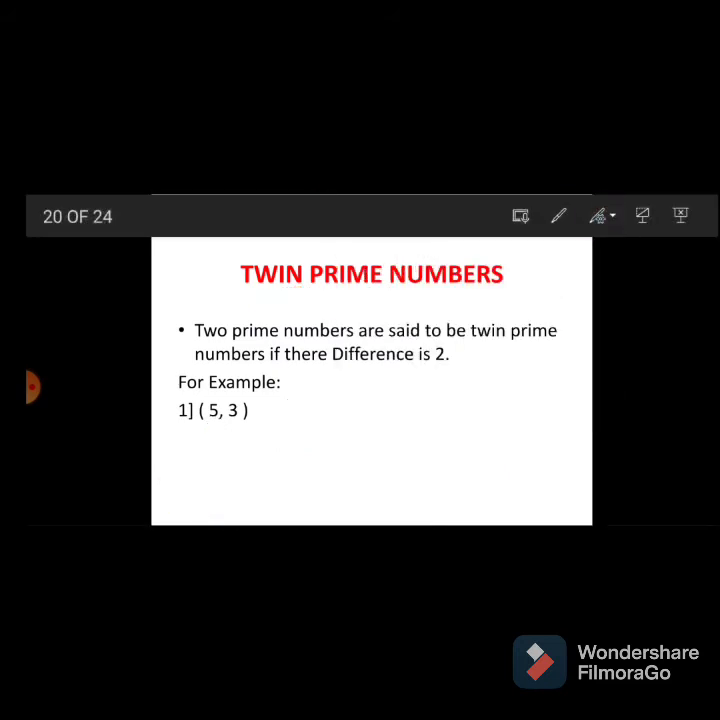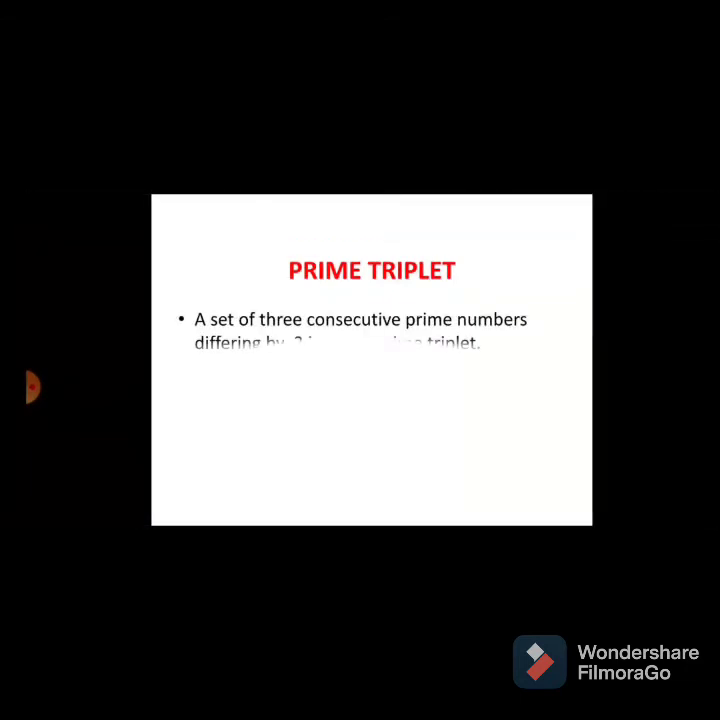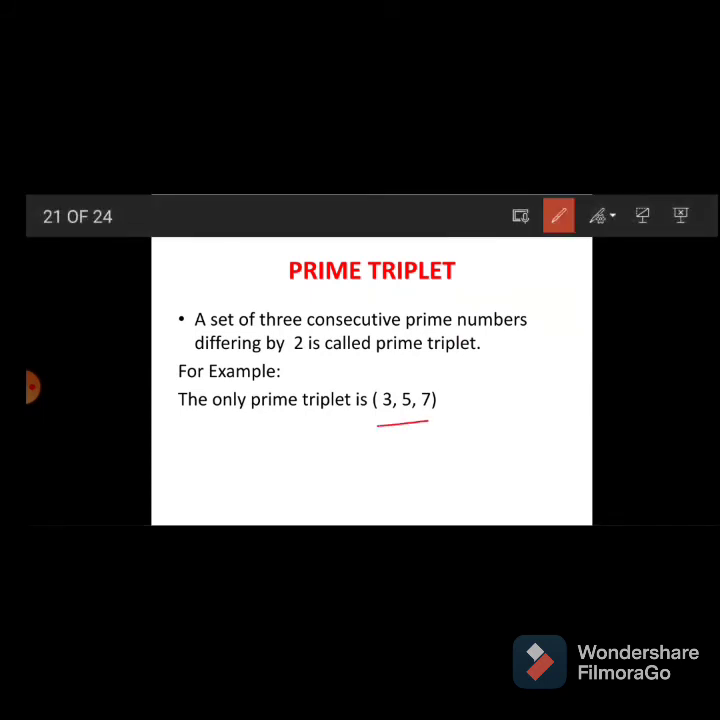Okay, then see the next point: prime triplet. What is the meaning of prime triplet? A set of 3 consecutive prime numbers differing by 2. The difference between these 3 prime numbers, between consecutive primes, is 2. And you will be surprised that between 1 to 100 only one prime triplet is there, that is 3, 5, 7.